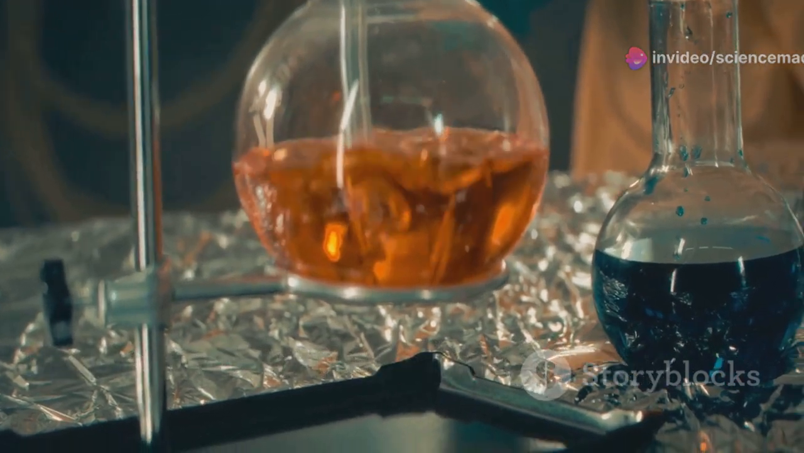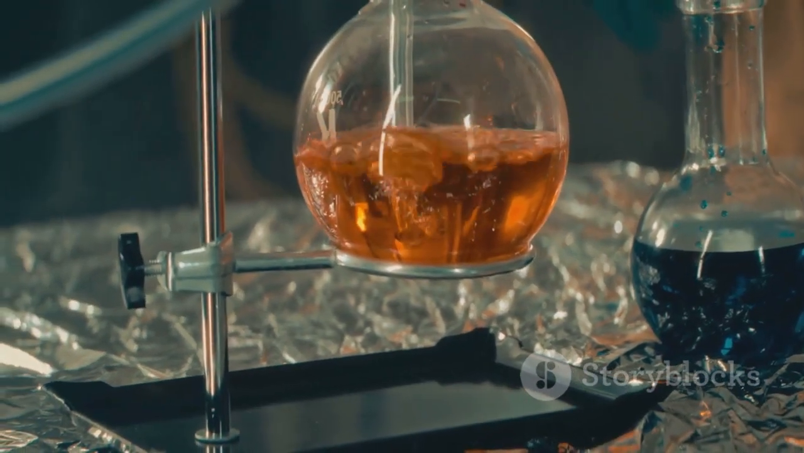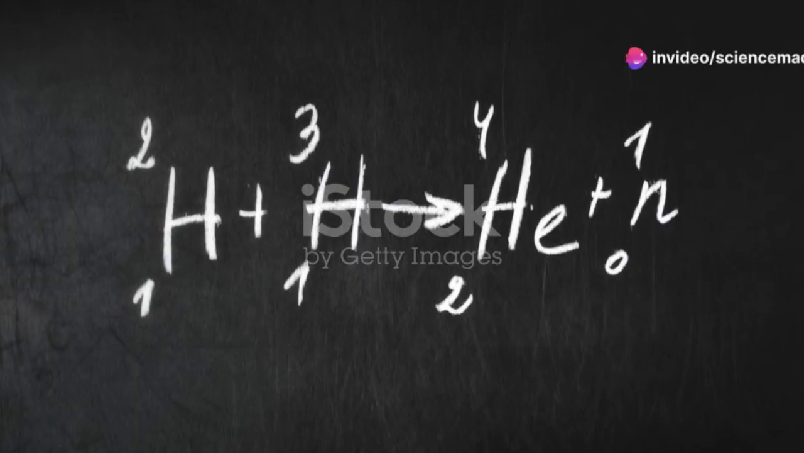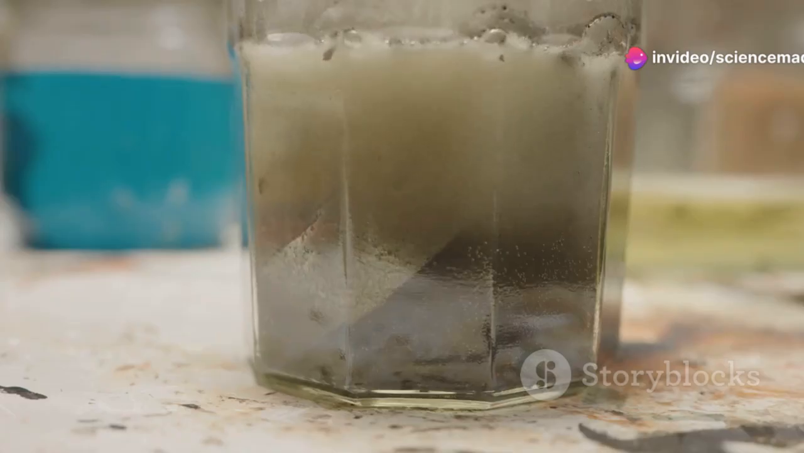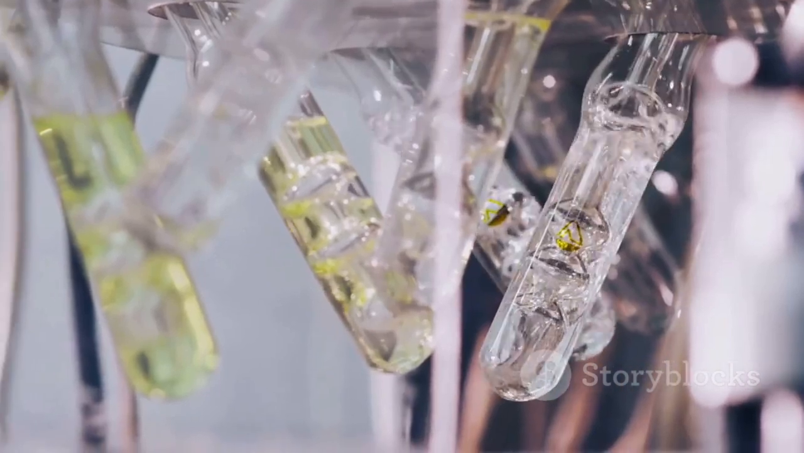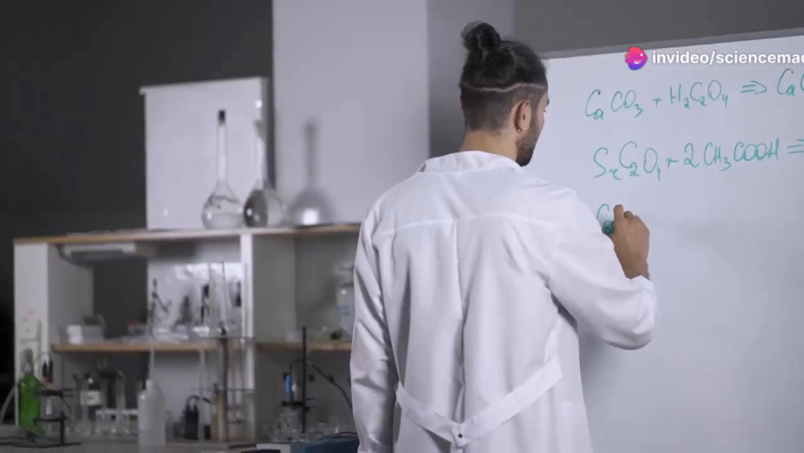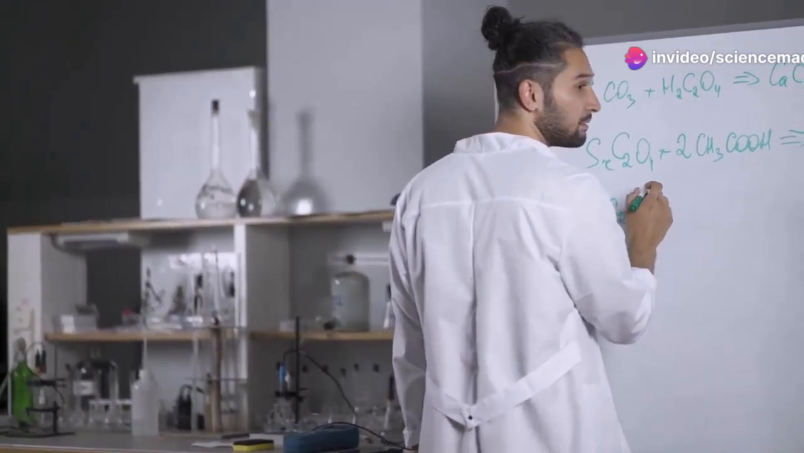The law of conservation of mass states that mass is neither created nor destroyed in a chemical reaction. This means the mass of the reactants must equal the mass of the products. For example, when hydrogen gas reacts with oxygen to form water, the total mass of hydrogen and oxygen used equals the mass of the water produced. This law helps explain why balancing chemical equations is necessary.